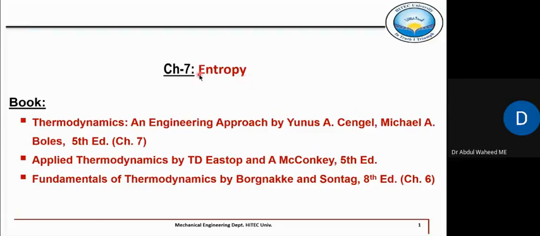All right, so this chapter is again mainly covered from the Eunice Angel book, 8th edition, chapter 7. And of course, some material is taken from the other two books also.